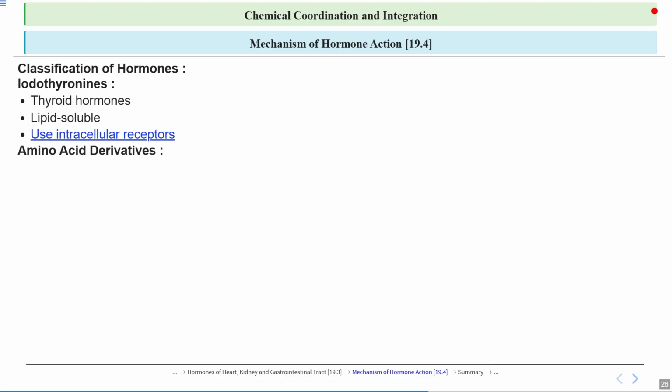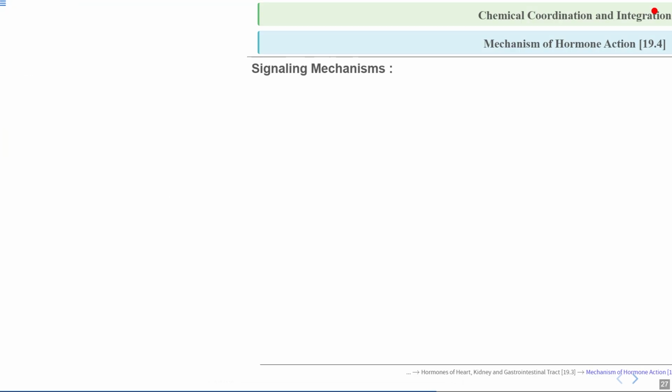Let's talk about amino acid derivatives. These are compounds formed from amino acids by adding or modifying groups to them, and they play a key role in various biological processes. First, we have epinephrine. Epinephrine, or adrenaline, is a hormone produced by the adrenal gland in response to stress or danger. It helps the body prepare for the fight or flight reaction by increasing heart rate, raising blood pressure, and boosting energy levels. This hormone is crucial during emergencies as it enables quick physical and mental responses. It is water soluble and it uses membrane receptors.